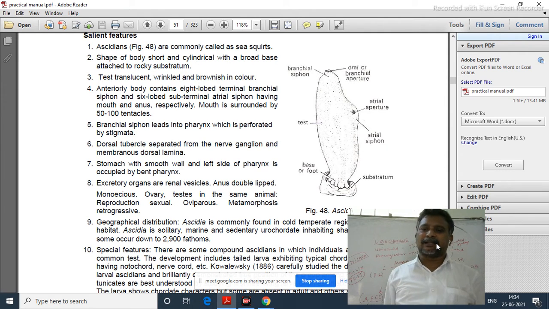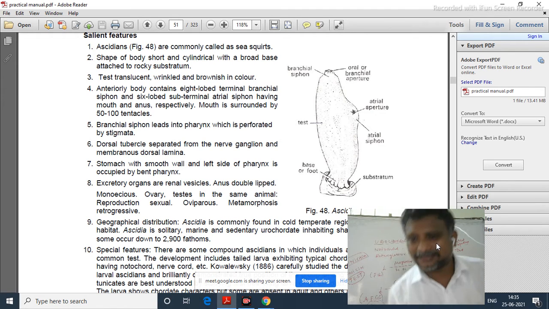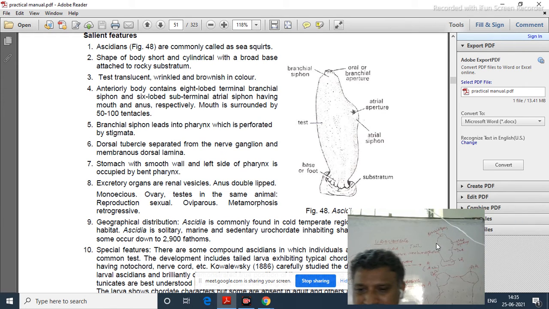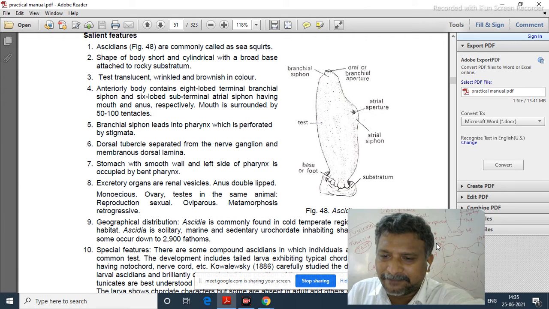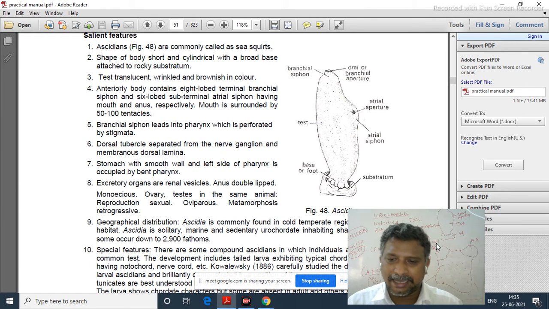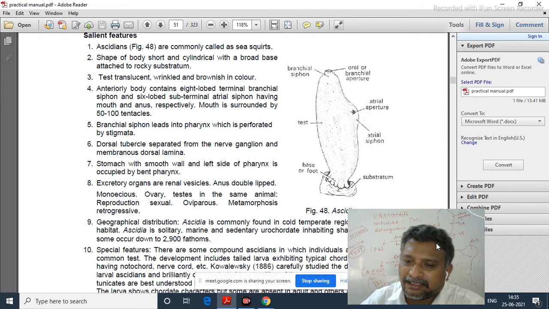Hence we named them sea squirts, by ejecting the water from their body through the atrial and branchial apertures forcefully.